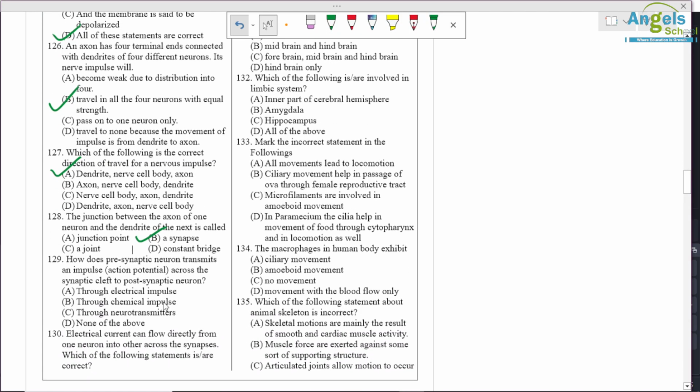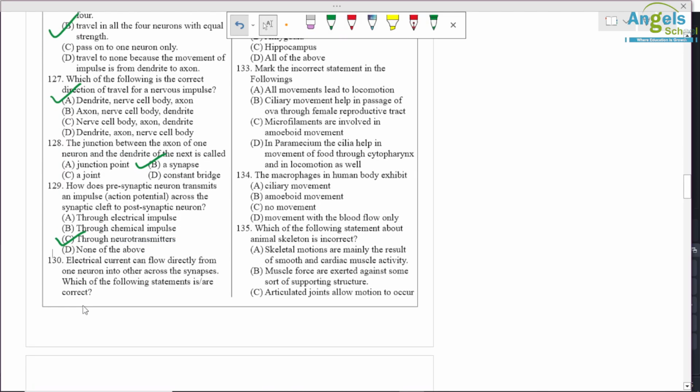Question number 129, how does a presynaptic neuron transmit an impulse across the synaptic cleft to a postsynaptic neuron? Okay, so it is transmitted through neurotransmitter, so option C is correct.